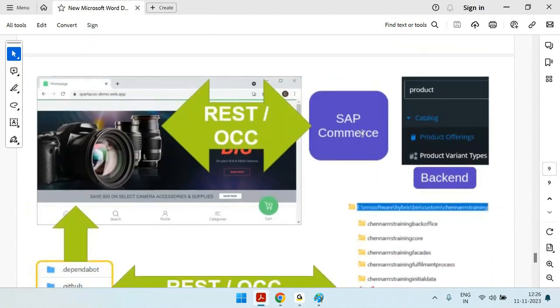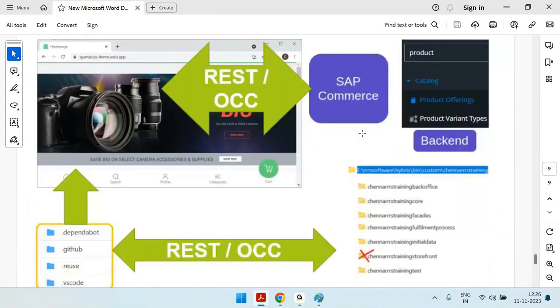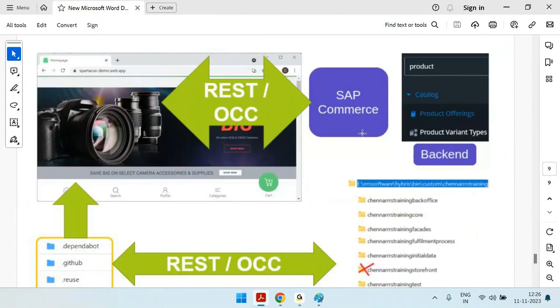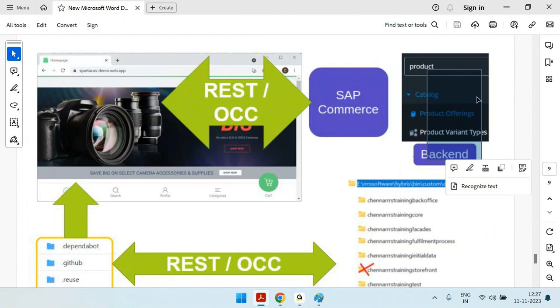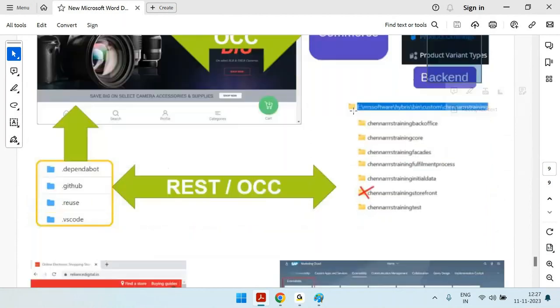All right. So this is another diagram where, let's say, this is the Spartacus site, and this is your backend. Backend means your SAP Commerce. Then you can exchange the data through OCC services or REST services. And if you are going with the composable storefront, as I said, your accelerator storefront extension code is not required. That's why I put that crossed out.